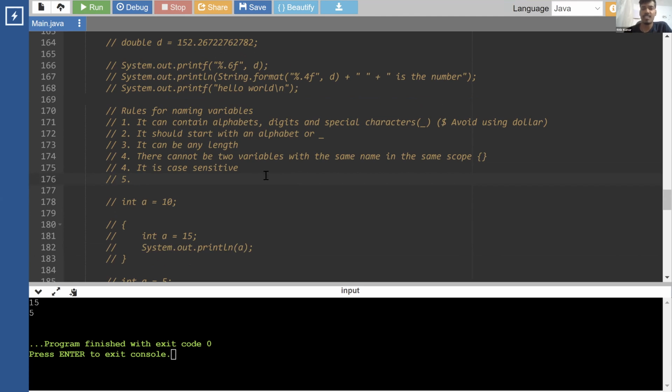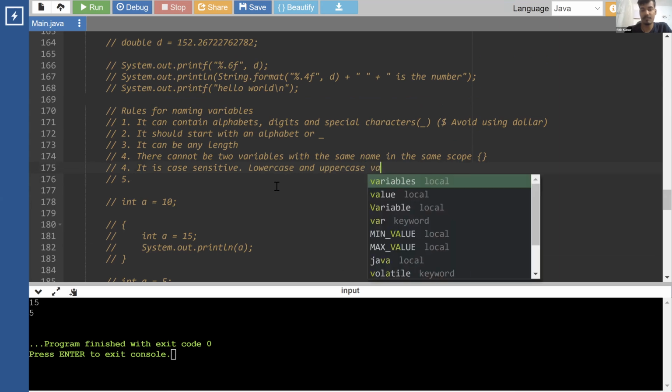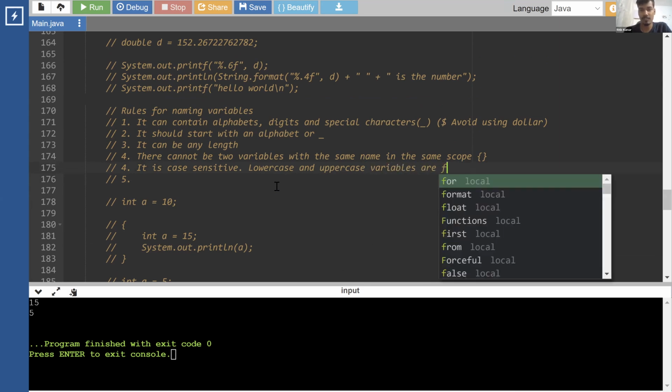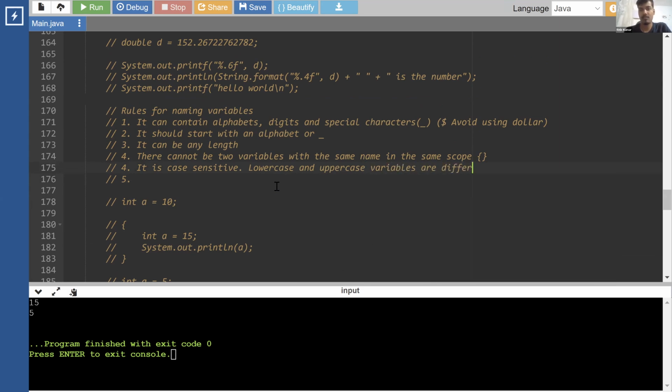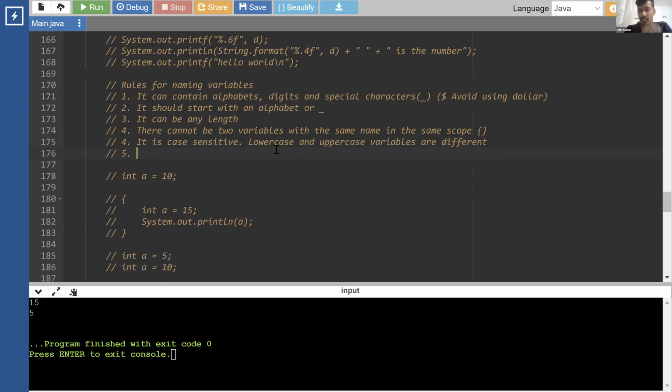Is it case sensitive? Are two variables having lowercase and uppercase different? Lowercase and uppercase variables are different. Okay, next: they are case sensitive, lowercase and uppercase are different. What's next? It can be of any length, that I have written.